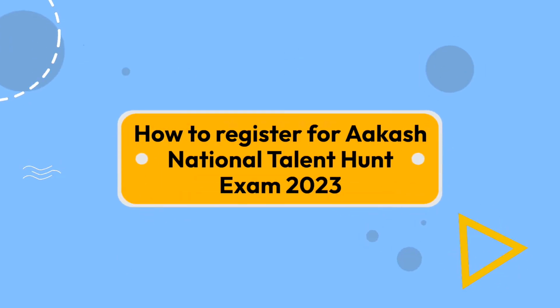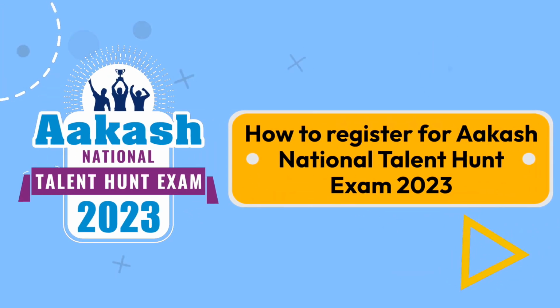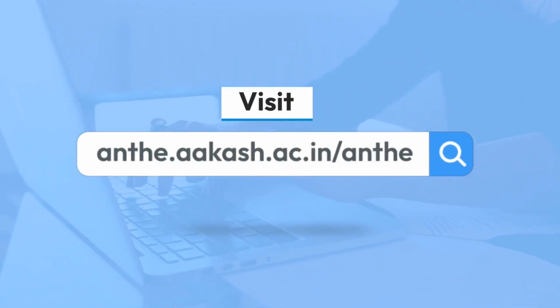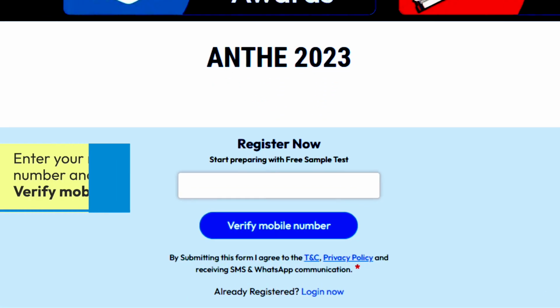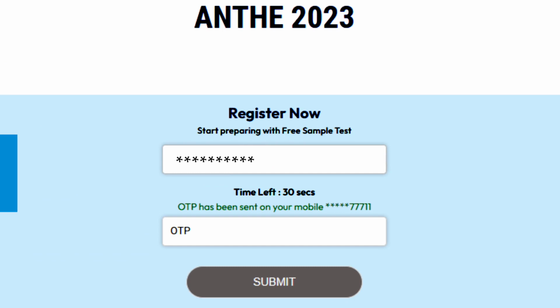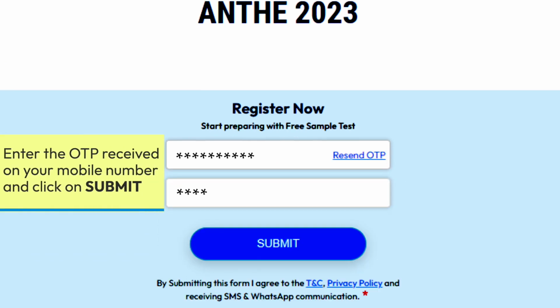How to register for NTHE Aakash National Talent Hunt Exam 2023. Visit nthe.aakash.ac.in/nthe. Enter your mobile number and click on Verify Mobile Number. Enter the OTP received on your mobile number and click on Submit.